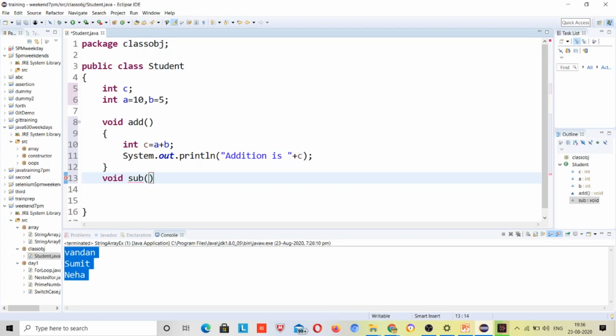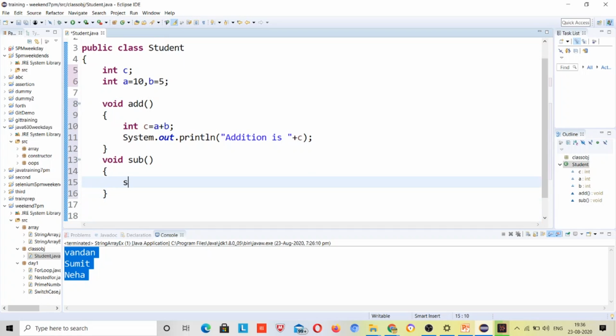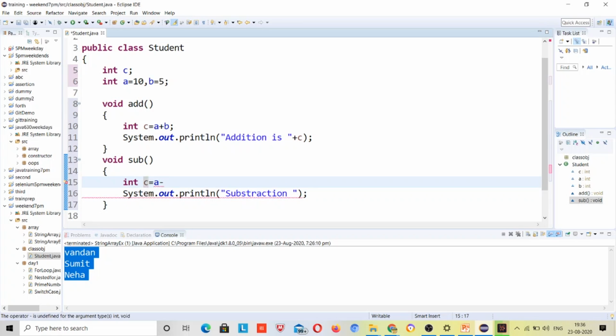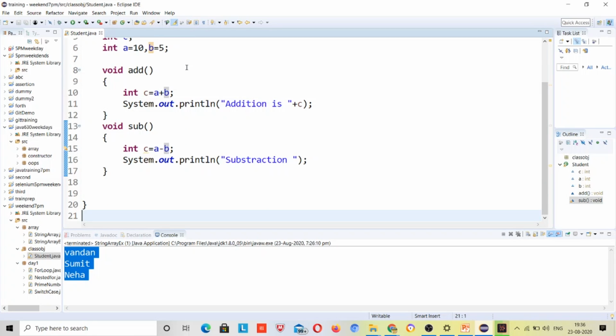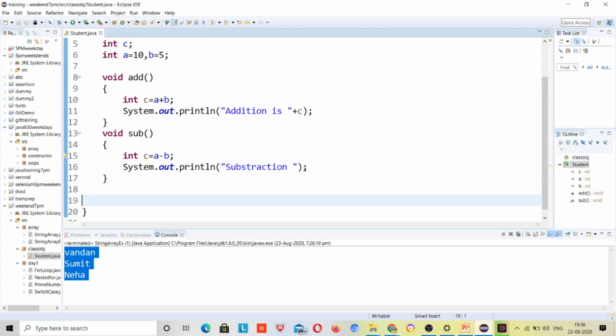Void subtract, here you can give sys out subtraction, right? And here you can write int c is equal to a minus b, right? So suppose we have these two methods only, and just print this c over here.